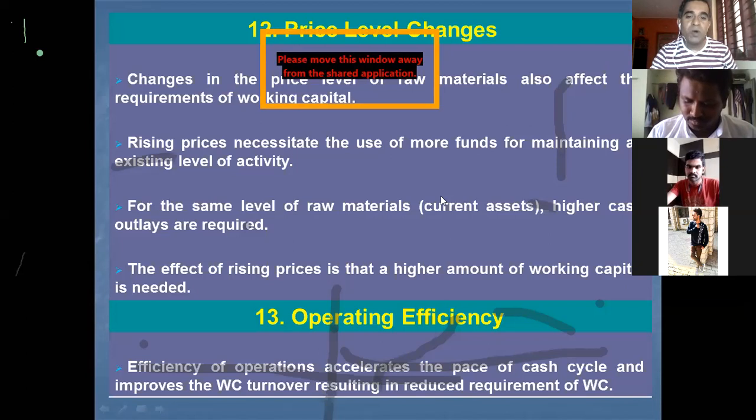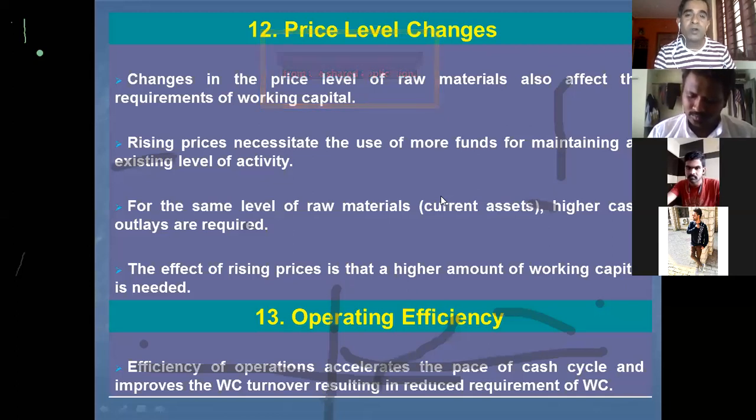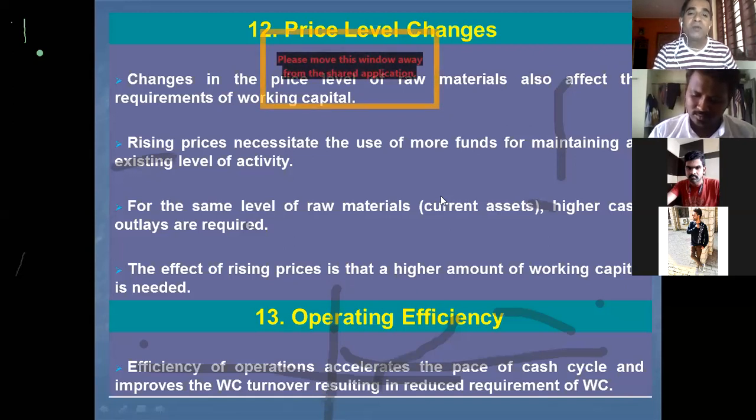First, let me explain what is working capital. Working capital is the amount required to carry out the day-to-day operations like purchase of raw materials, production or manufacturing, which is converting raw materials into finished goods, selling the goods to customers, and if the sales is made on credit basis, collecting the payment from the customers.